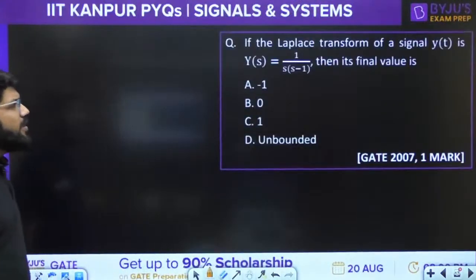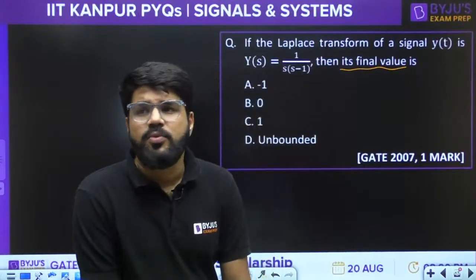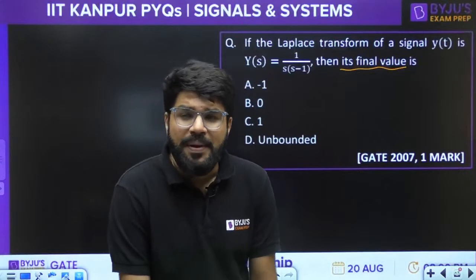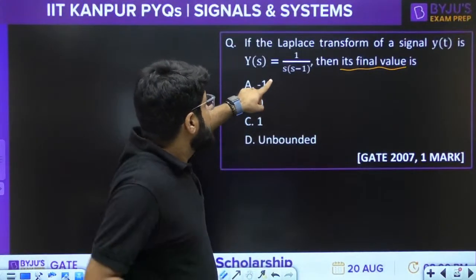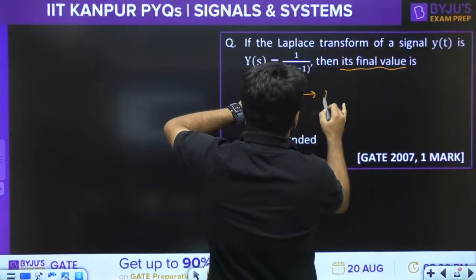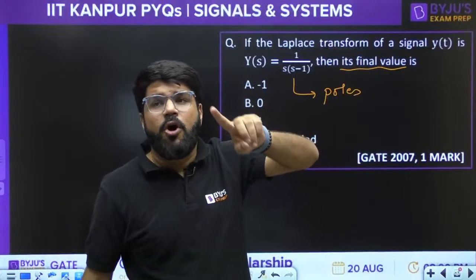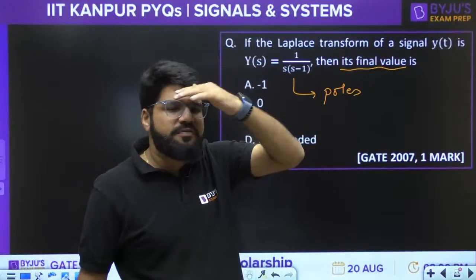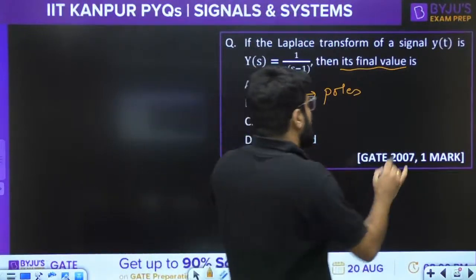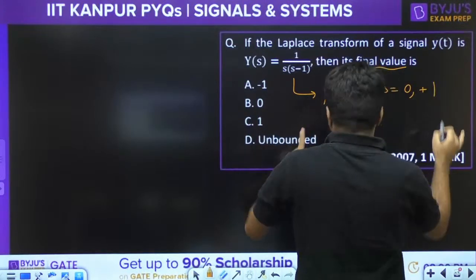Next question on your screen. If the Laplace transform of a signal is given to you, find the final value. Many of you might start applying the final value theorem and get a wrong answer. Why? Because when you look into the poles, the final value theorem is applicable only if all poles are in the left half plane, with a maximum of one pole at the origin. Otherwise, the final value theorem is not applicable. Here the poles are at s equal to 0 and plus 1.